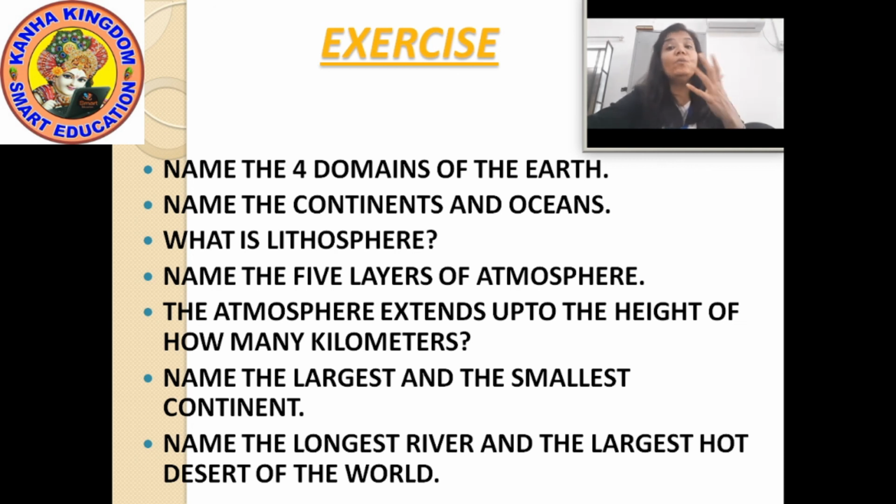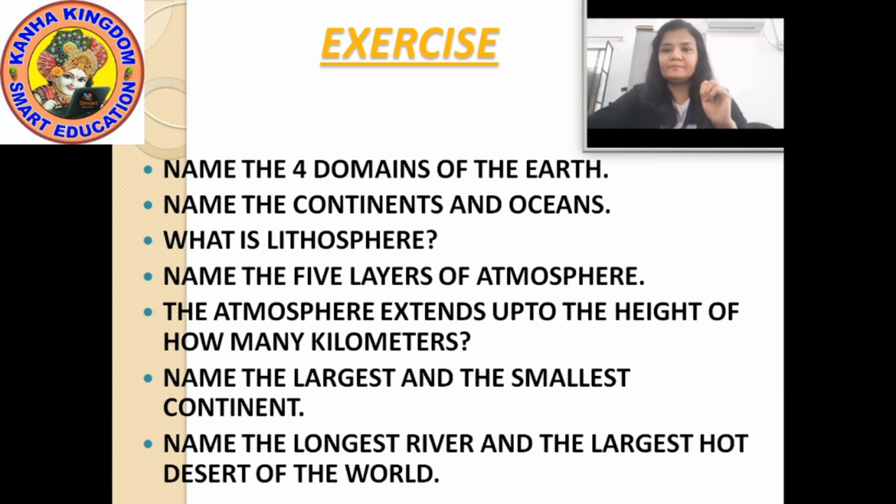Moving further, what is lithosphere? You can say the solid crust or hard top layer of the earth. Okay. Now the next question is, name the 5 layers of the atmosphere.